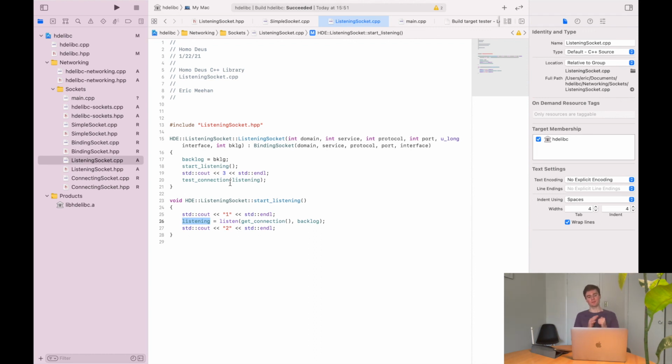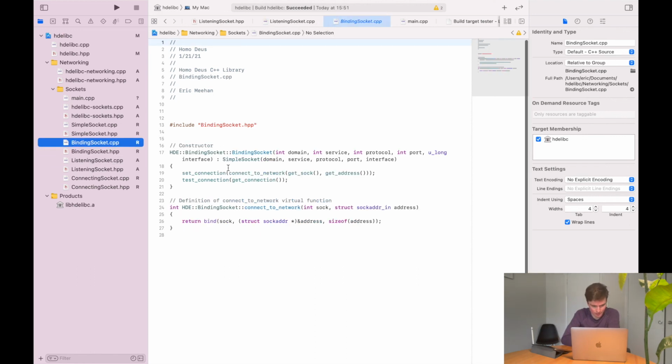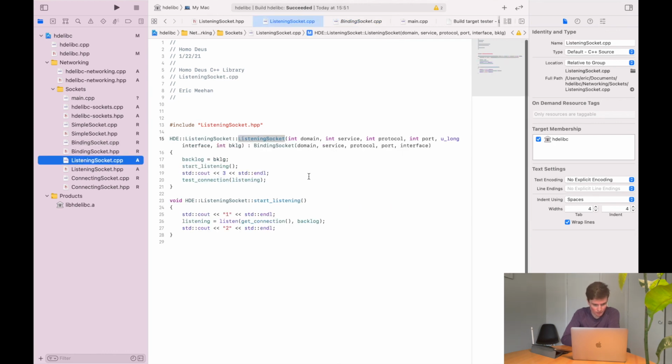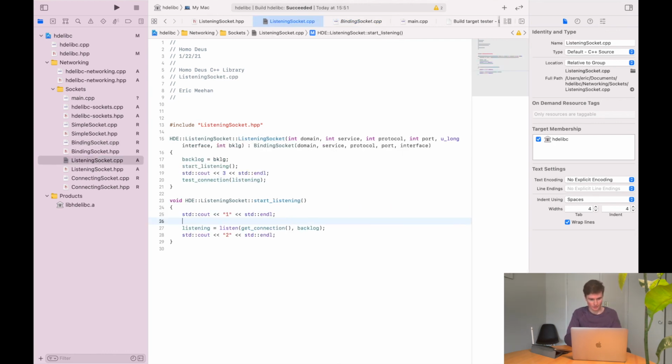Give me a few moments here. Let me think about this one. Okay, so my next thought was that it had to do with this order of operations in how we are calling the constructors. I thought that maybe the binding sockets constructor was being called after listening socket, but I Googled it, and no, the parent constructor is called before the child constructor. So binding sockets constructor does set the connection. So I'm going to have it print out the connection here, just to see what it is.